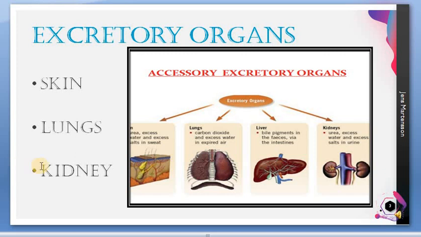There are totally 4 different excretory organs in the human body, but as per syllabus only 3 are given. The 4 different things are, first, skin. Skin is an excretory organ with the help of sweat glands. Sweat glands, you know that already, you have studied last year. Excretion is done in sweat glands. By sweat glands they are excreting out some amount of urea. That's why the sweat is salty in taste, right? So sweat is also a kind of excretion.